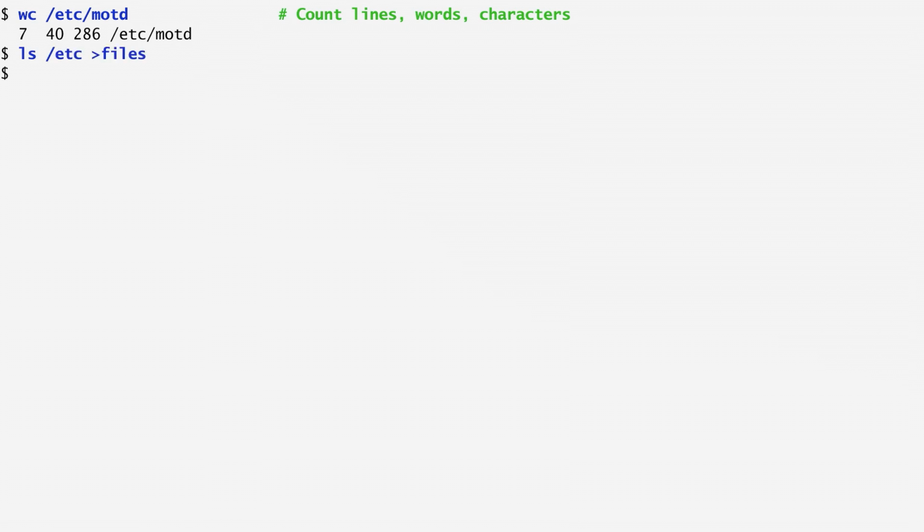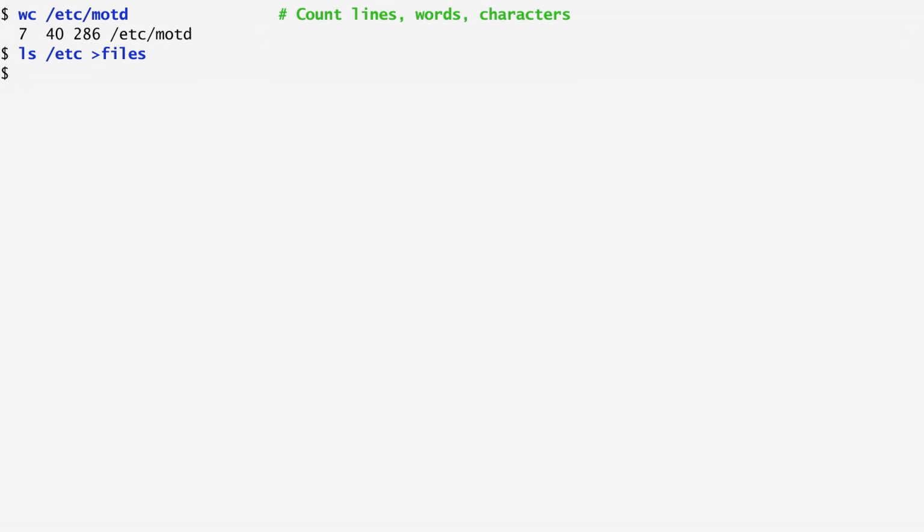Let's first have a look at the word count command wc, which counts the number of lines, words, and characters of a file. It informs us that the file /etc/motd, which contains the message of the day, consists of 7 lines, 40 words, and 286 characters. Next, let's look at the output of ls /etc after redirecting it to a file named files.